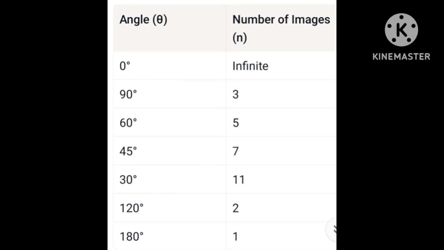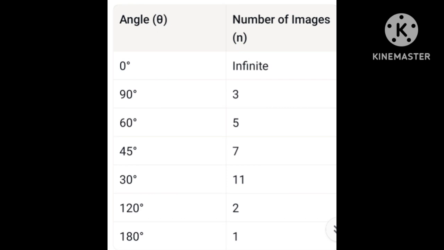See here, if the angle between the two plane mirrors is 0 degrees, the mirrors are parallel to each other and the number of images formed is infinite. At 90 degrees, 3 images are formed.